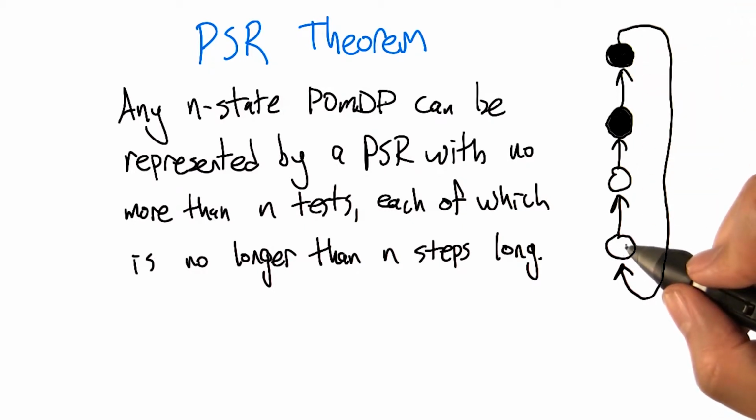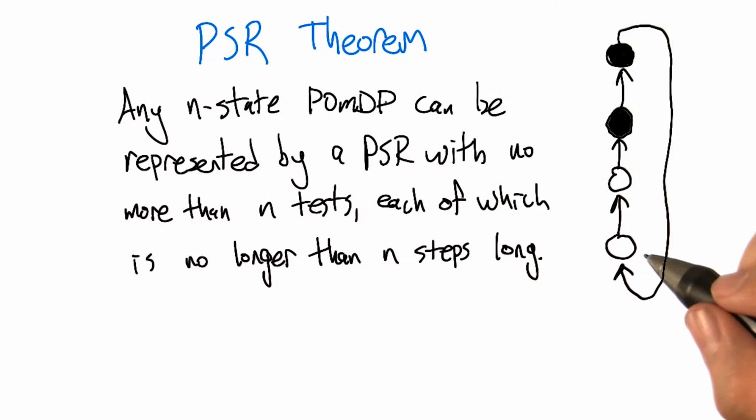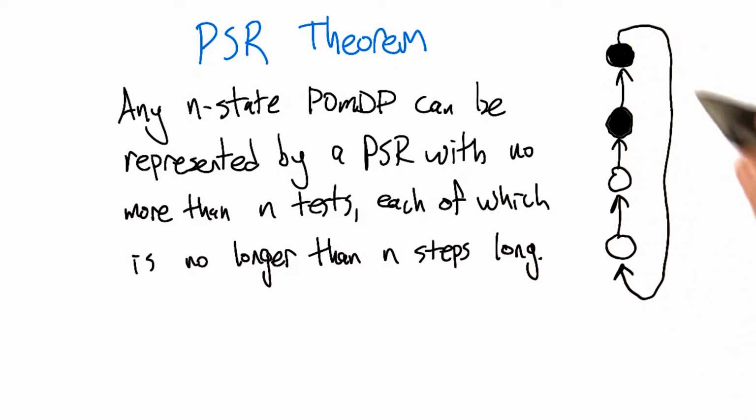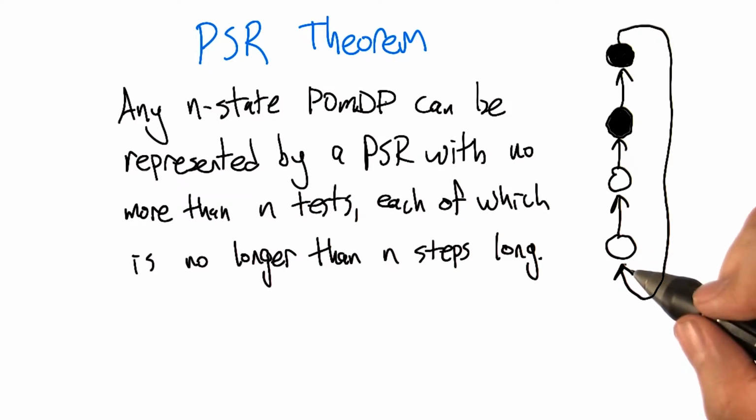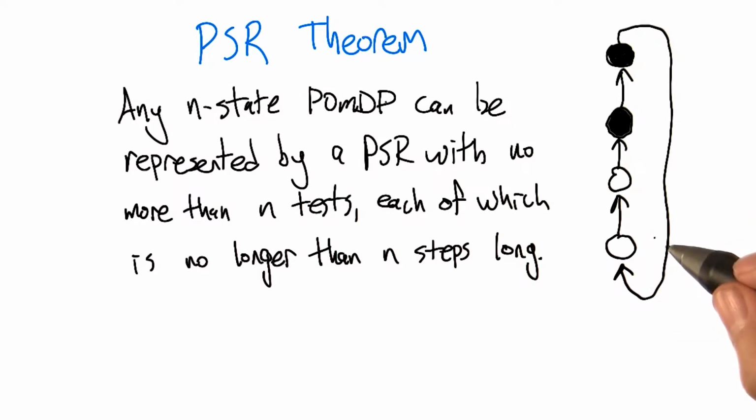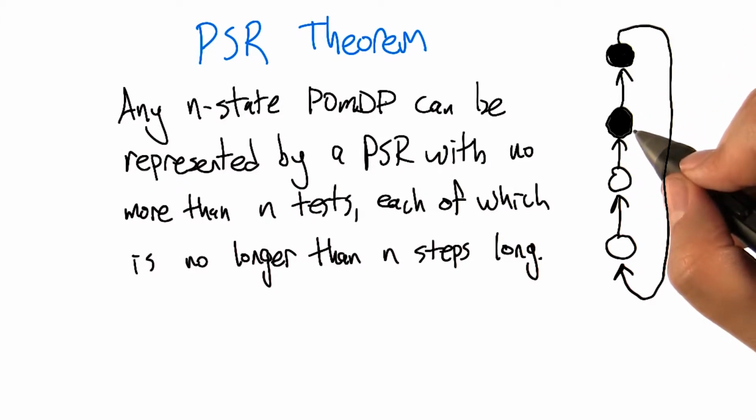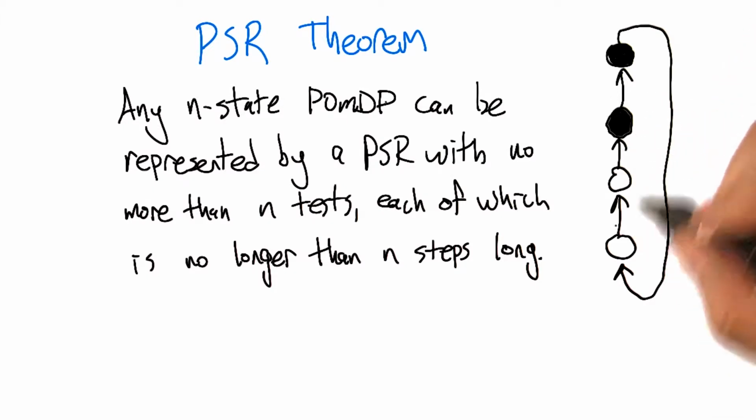So we've got a white state, a black state, a black state. A one-step test would be things like, if I go, well, there's only that one action, and I see white, what's the probability of that? That's not enough information to know where we are, right? Right. And in fact, seeing black is also not enough in this case. We actually have to think about what happens in 2 steps from now.